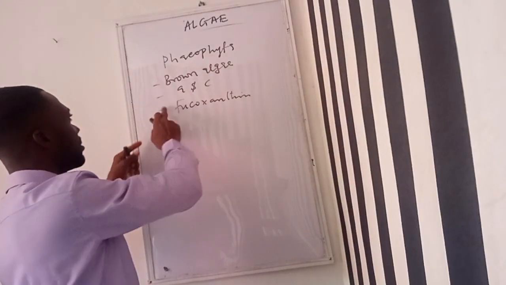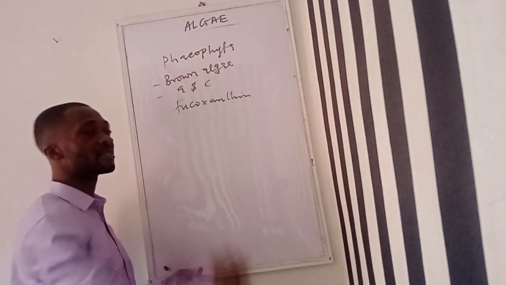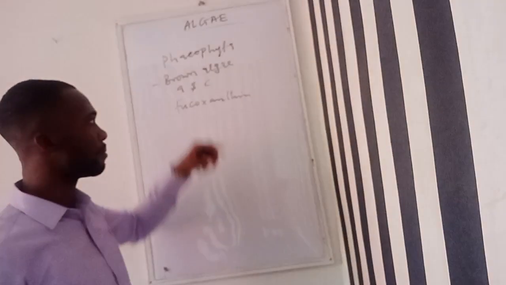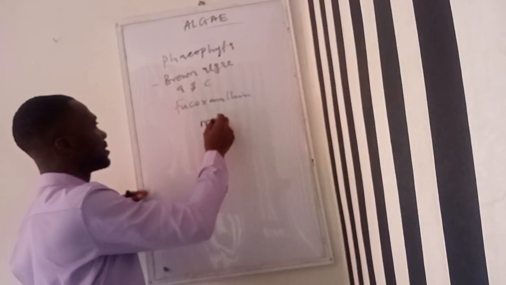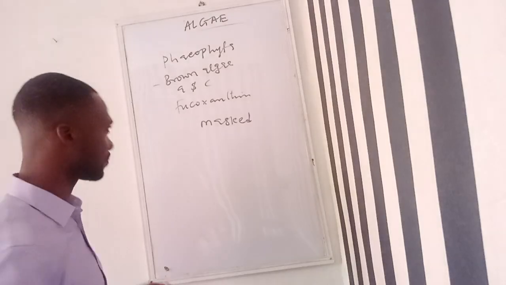The chlorophyll A and C are being masked by this fucoxanthin, and that's actually the pigment that makes them brown in color.